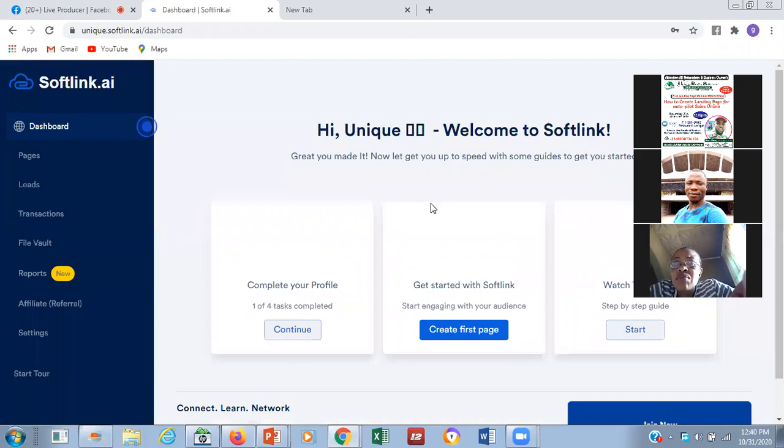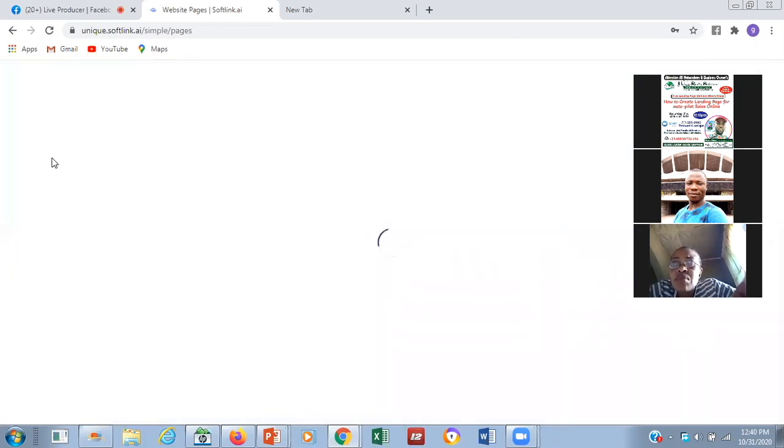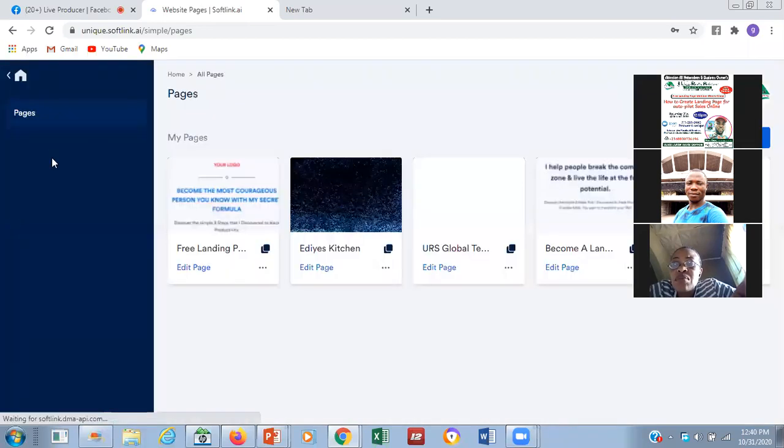So this is the page, Unique. You can see, because when I was registering, I used Unique as the username. And that is why you see unique.softlink.ai dashboard. Now that is my username. Now let's look at the page. Now, this is a paid account. This is not a free account. And that is why I can create as many pages as possible.